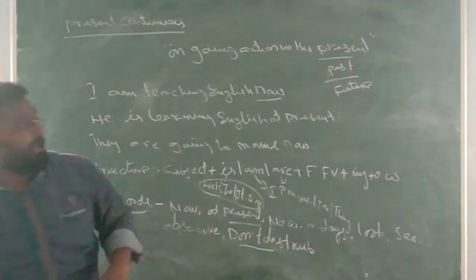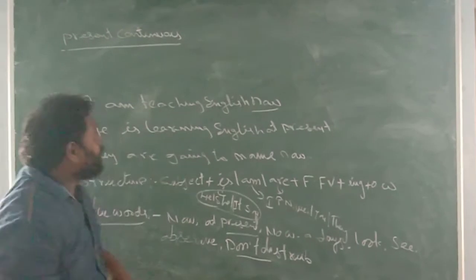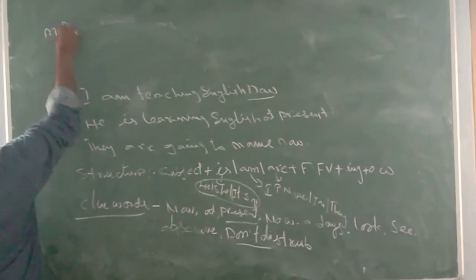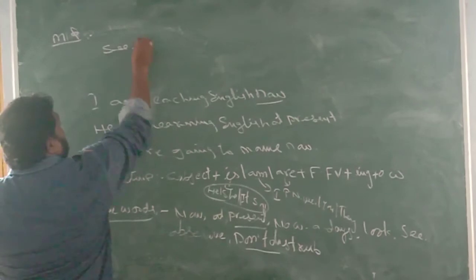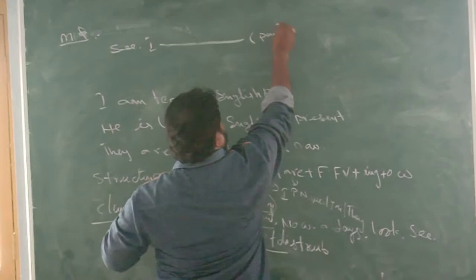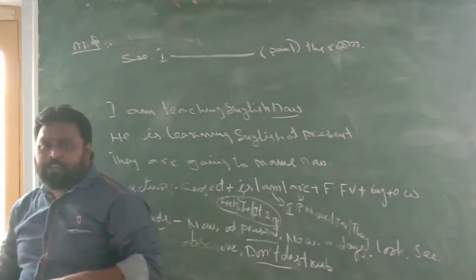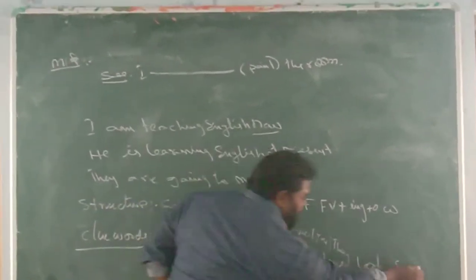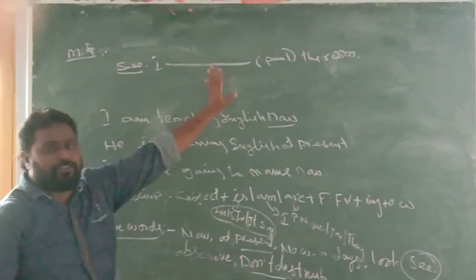Model questions we will get in the exam. In the exam also, we get these. How do we get them in a model question? Now let us see the model questions. Here we will get like this: See, I dash paint the room. Here we have to see the clue word. See is there. When the clue word see is there, automatically it refers to present continuous tense.